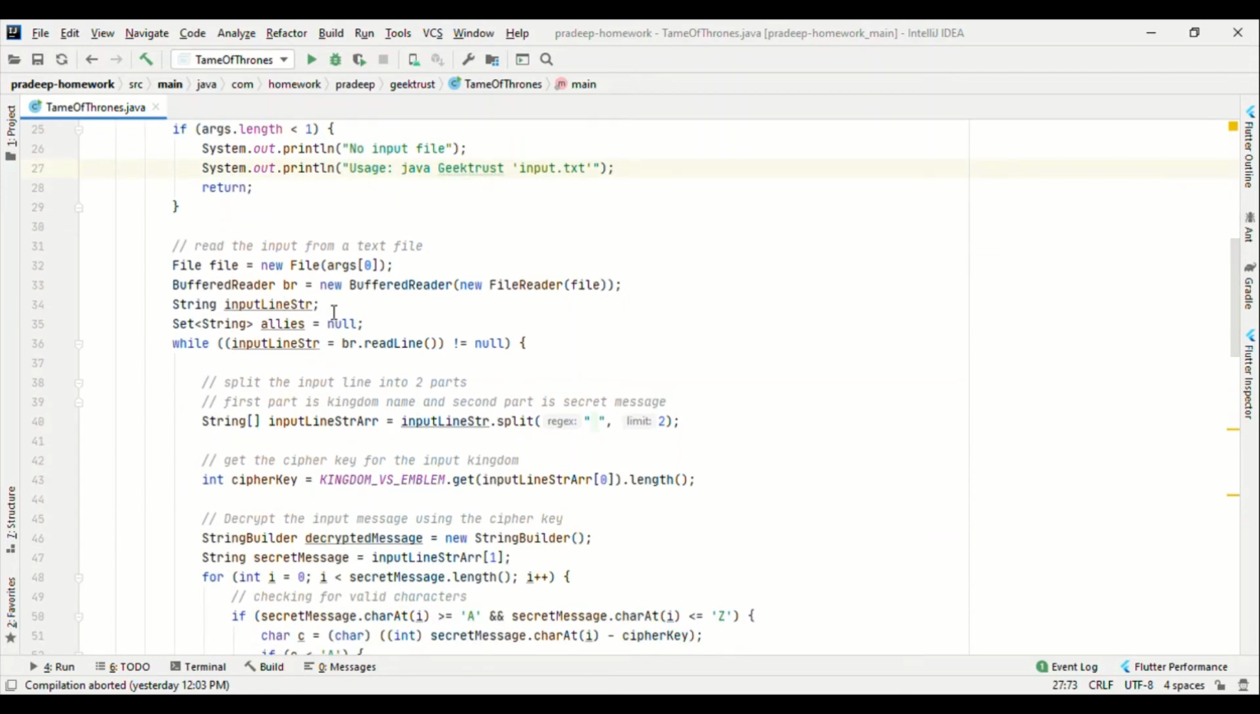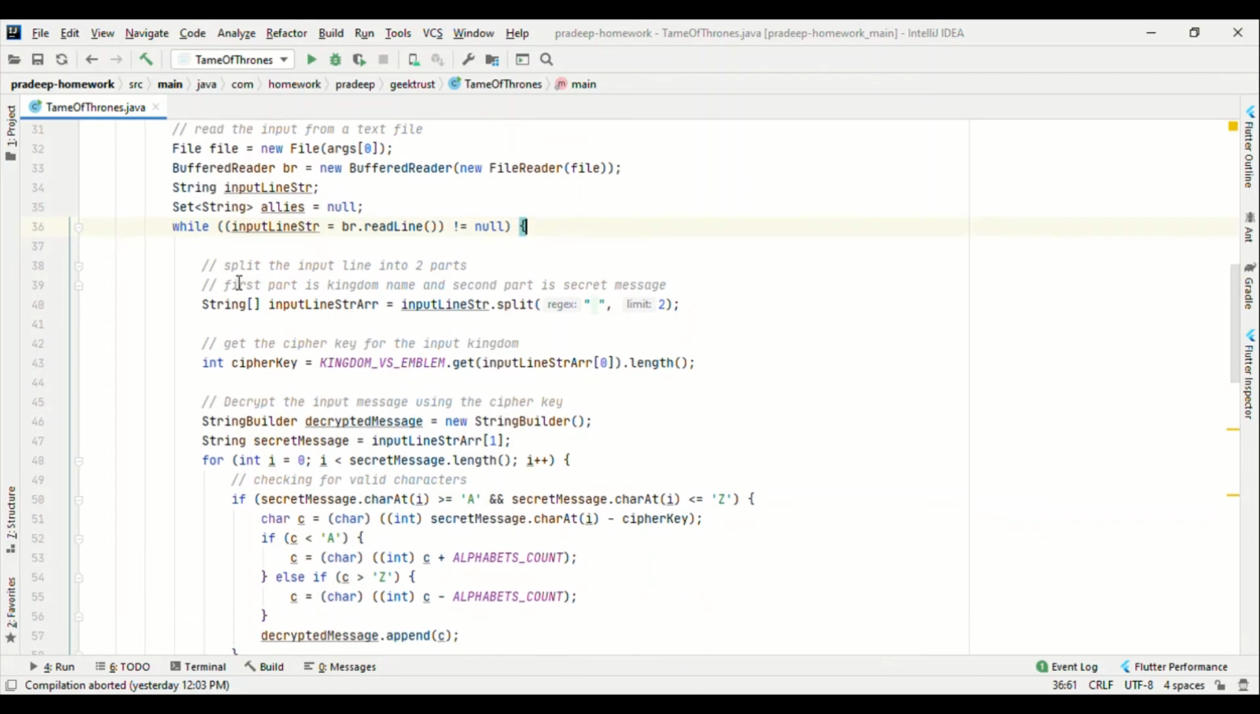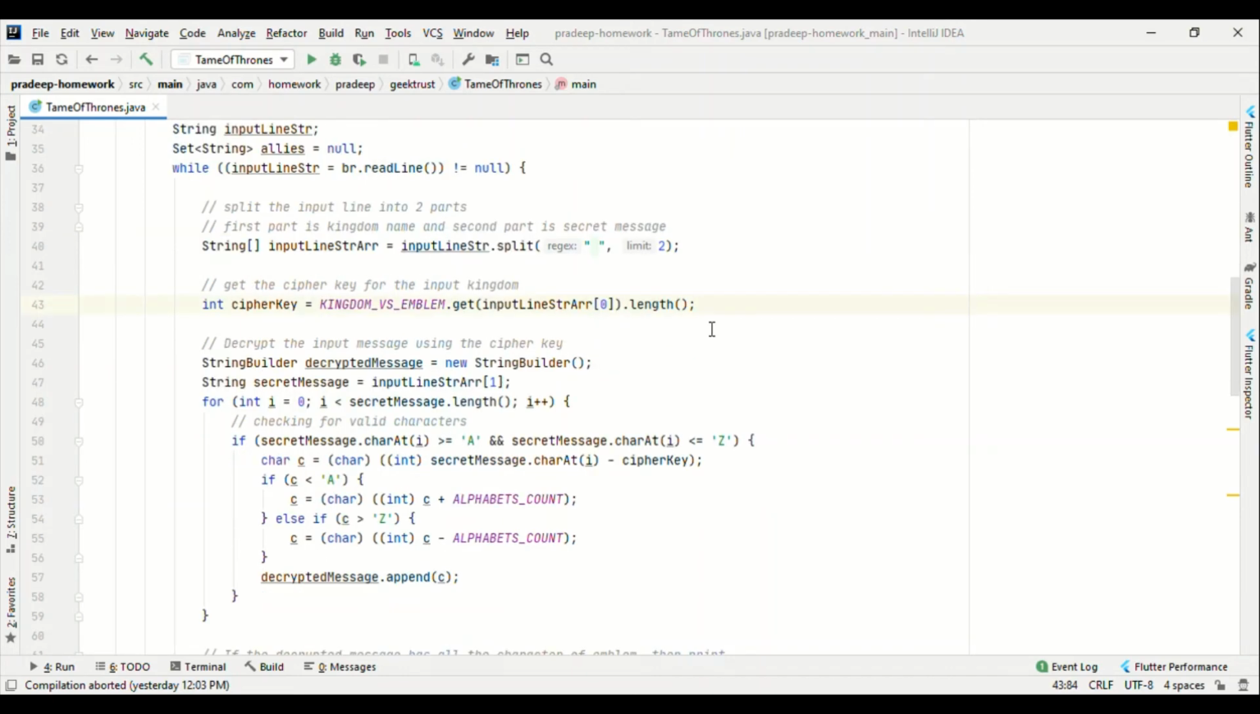If the file is there, I read the file and iterate through it line by line in this while loop. I take one line and split it into 2 parts. The first part has the kingdom name, the second part has the secret message. To decrypt this message, we need the cipher key. As I said, the cipher key is the number of characters in the emblem. From the hash map, I get the emblem for the corresponding kingdom and take its length. That becomes the cipher key.